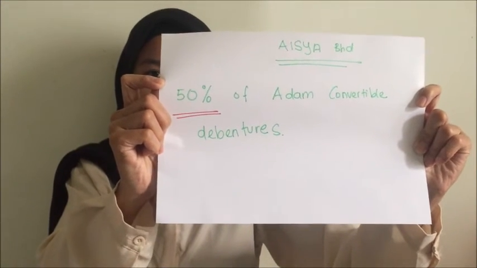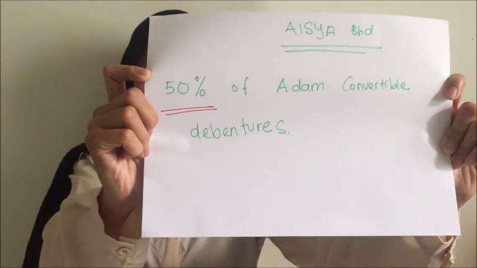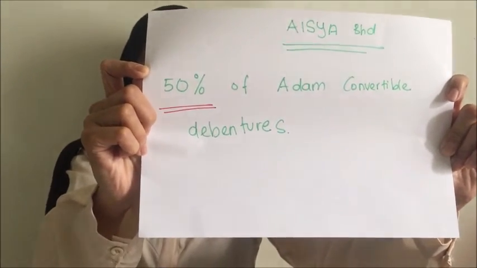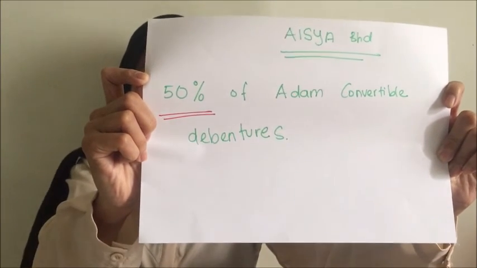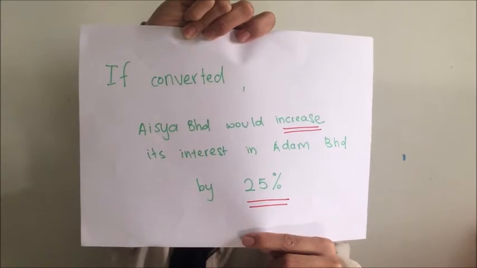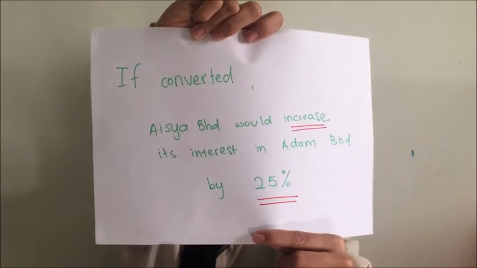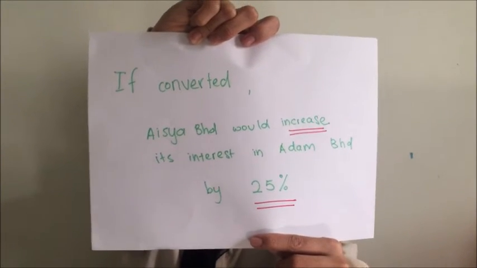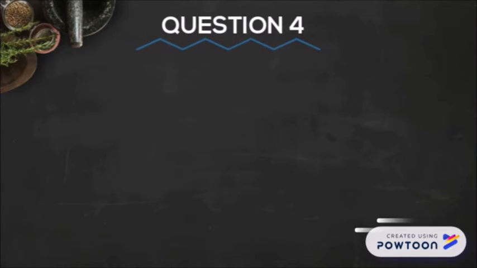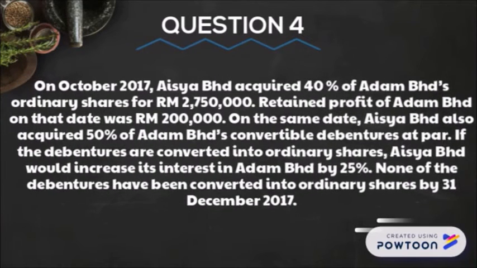On the same date, Aisyah Berhad also acquired 50% of Adam Berhad convertible debenture at par. If the debentures are converted into ordinary shares, Aisyah Berhad will increase its interest in Adam Berhad by 25%. None of the debentures have been converted into ordinary shares by 31 December 2017.